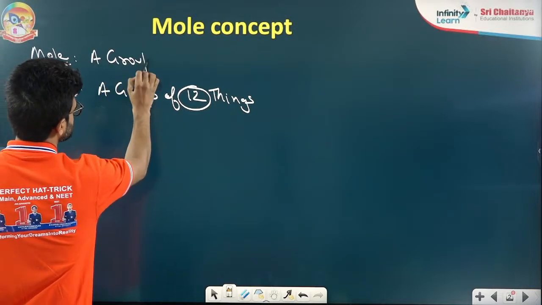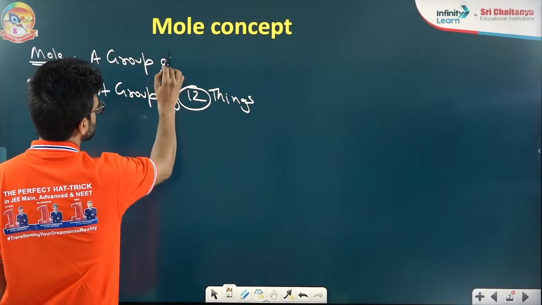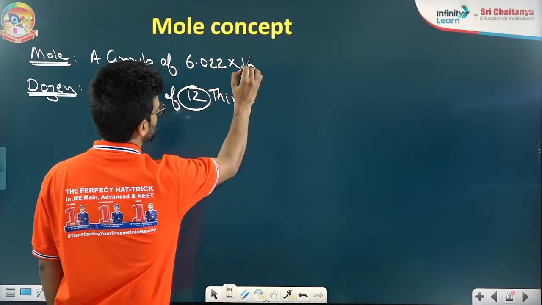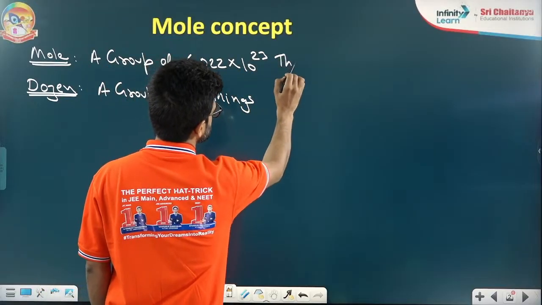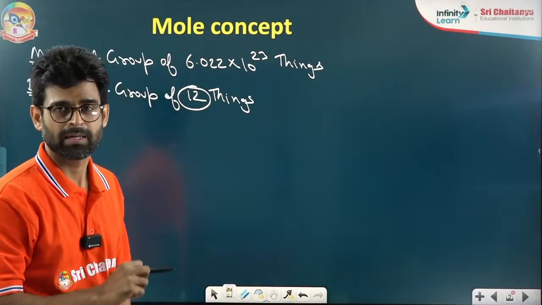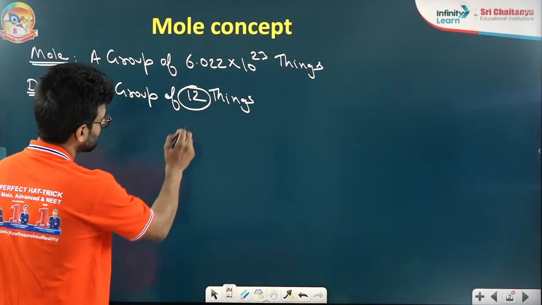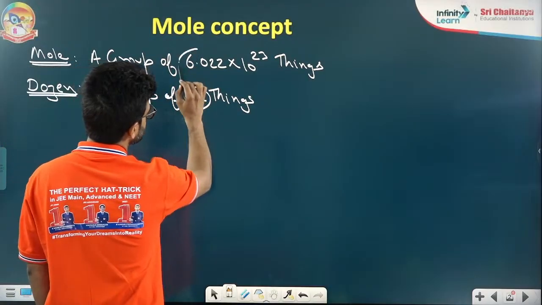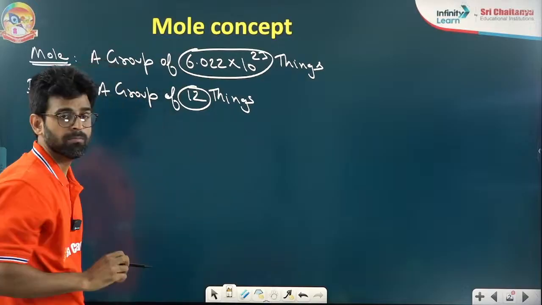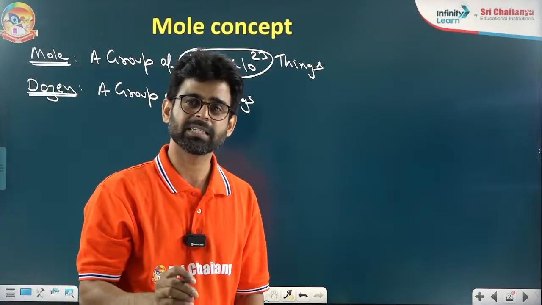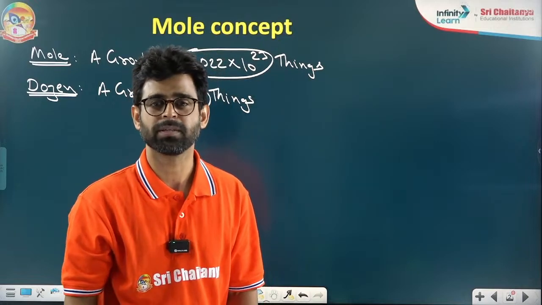Similarly, what is mole? Just the same, a group of 6.022 × 10^23 things. So many things collectively is known as a mole. I'm saying once again, a group of 12 things is what? Dozen. A group of so many things is what? Mole. Nothing else. Just remember this definition. It is enough to do any question.